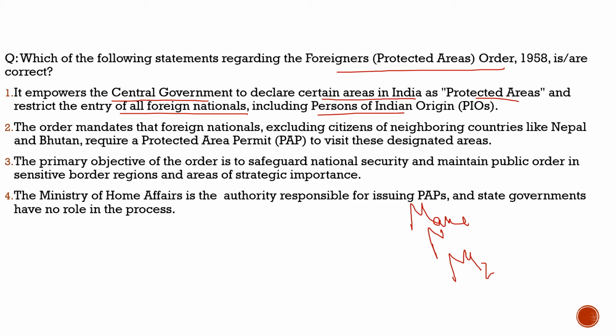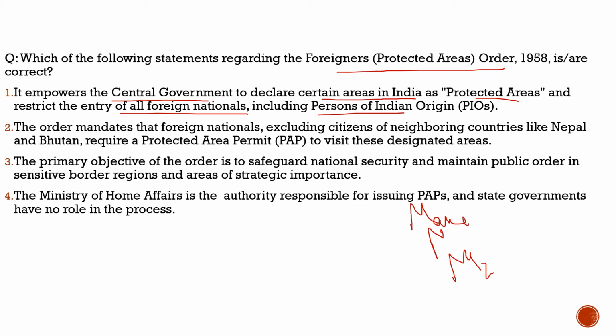as protected areas. For example, earlier it used to be Jammu and Kashmir and other states in the northeast, especially we can talk about Mizoram, Manipur, and Nagaland. The security conditions are very volatile there. So the central government can feel that nationals from particular nations won't be allowed to enter these states, because they feel that because of foreign interference there can be more security crisis. So they restricted them from entering these places.